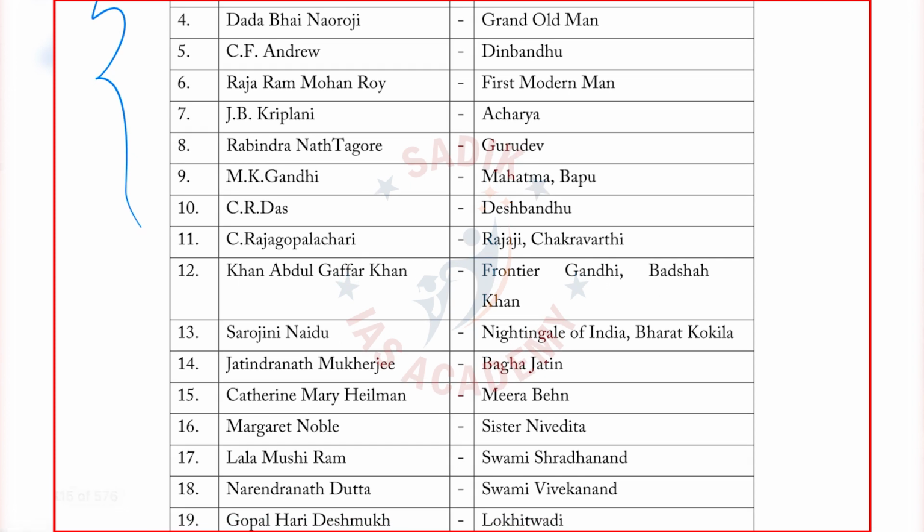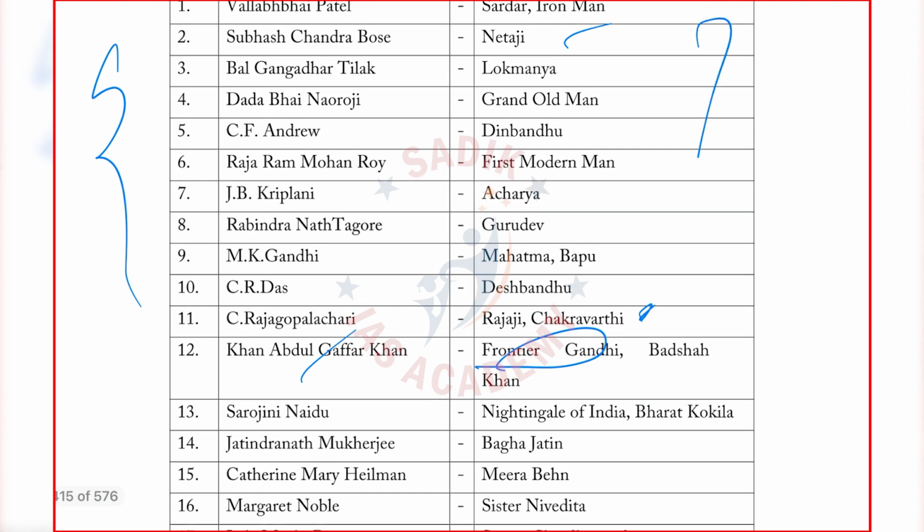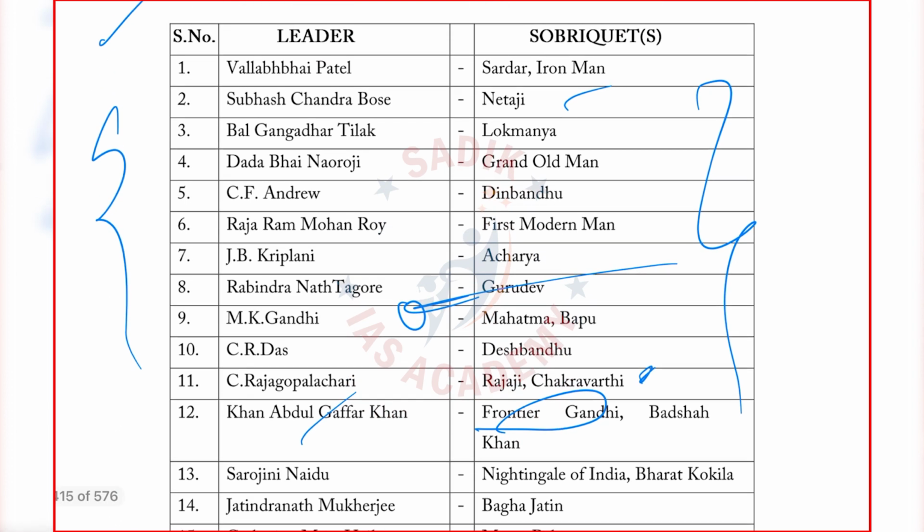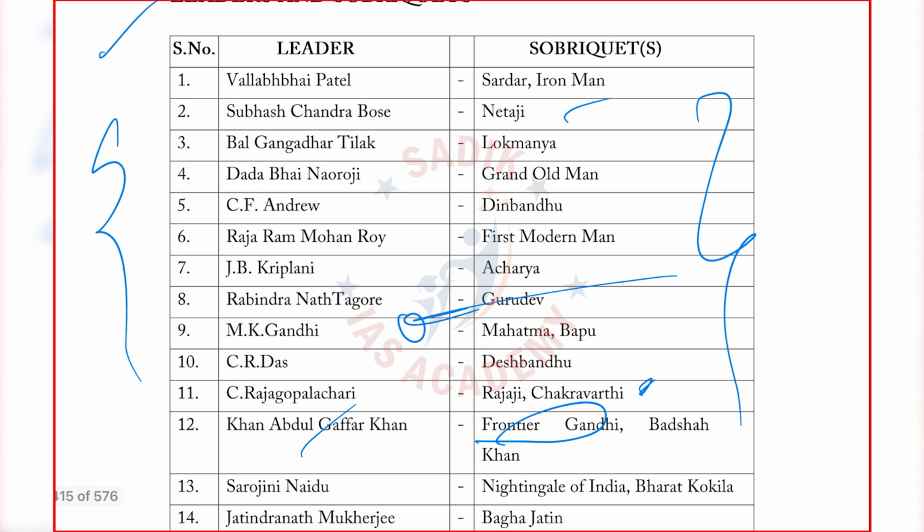Frontier Gandhi, Khan Abdul Ghaffar Khan. So you read these sobriquets and read the names. It is vice versa. You should not just read Sardar Vallabhbhai Patel. No. First you read the sobriquet in front of each and every name, so that you will remember. So Sardar, Vallabhbhai Patel. Netaji, Subhash Chandra Bose. Lokmanya, Bal Gangadhar Tilak. So there is a manner in which history has to be read. That is how you will read, and then only you will remember. Okay. So this is what it is.